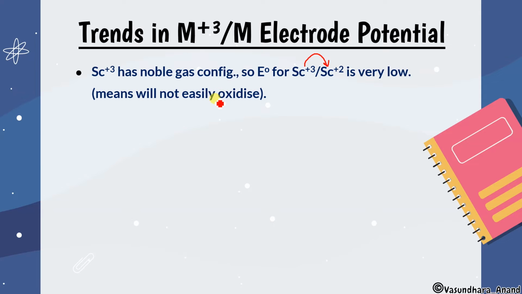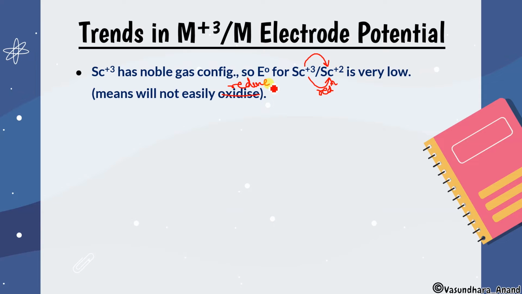Yes. So here this is called reduction, isn't it? Sc plus 3 to Sc plus 2, that means it is reduction. So for reduction, what should this value be? It should be very high, but this value is very low, and that's why it will not be easily reduced from Sc plus 3 to Sc plus 2.